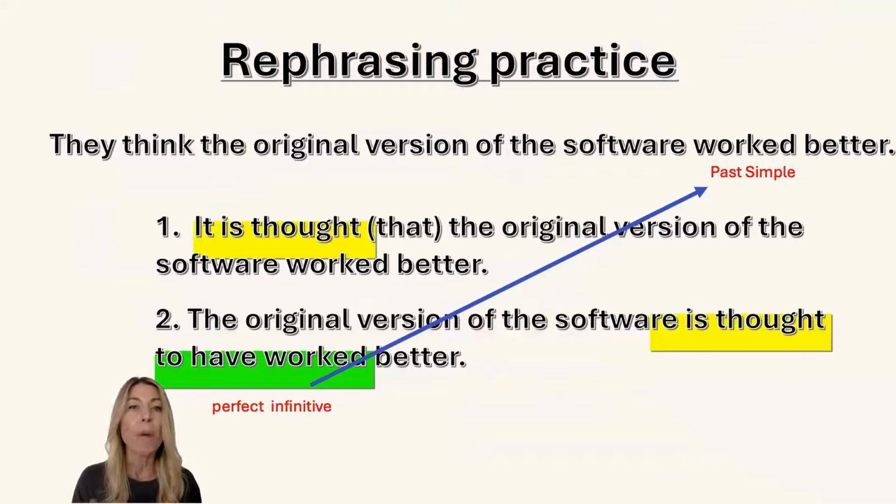So we use perfect infinitive in these impersonal passive structures to indicate the past simple in the original sentence. Okay, so if you have past simple or past perfect in this active sentence, you should use perfect infinitive in the rephrased sentence, transformed sentence into the passive form. Okay.